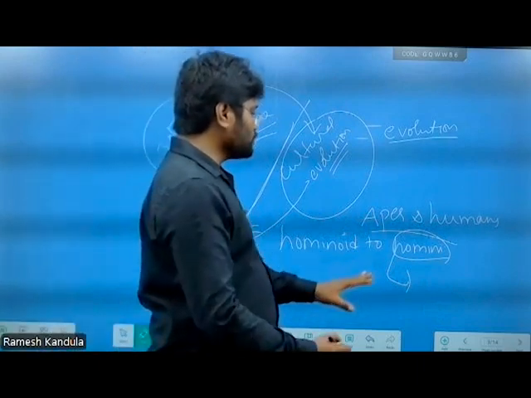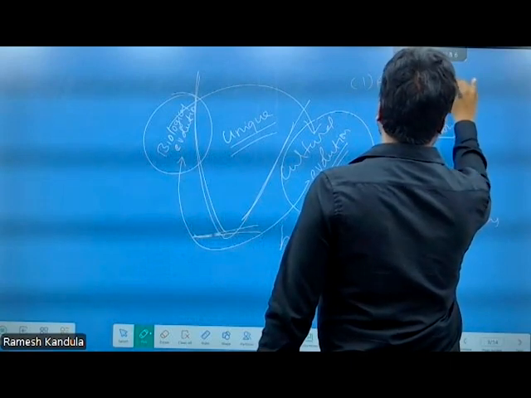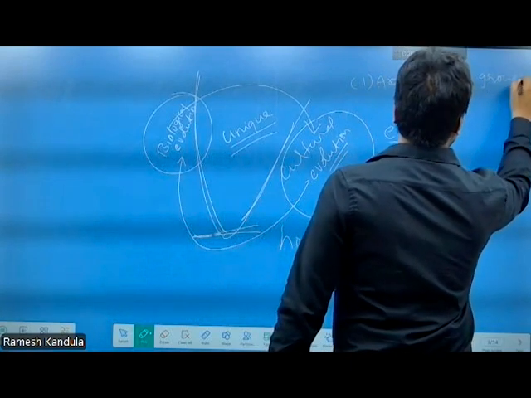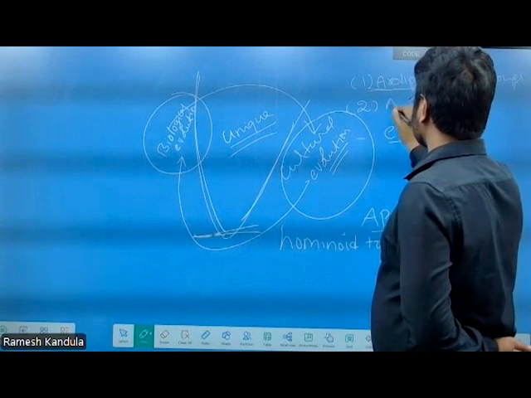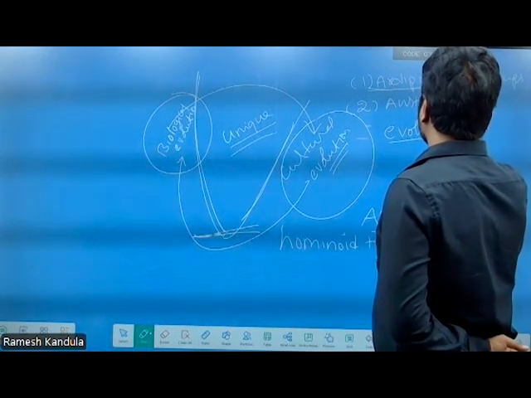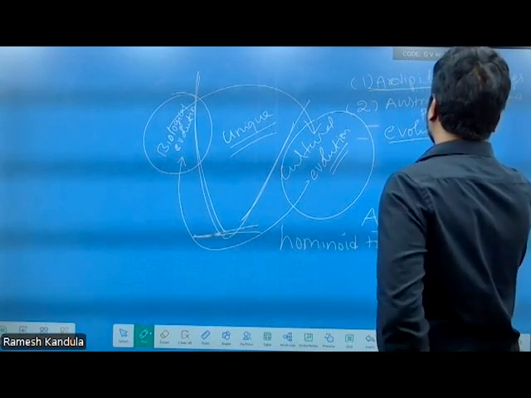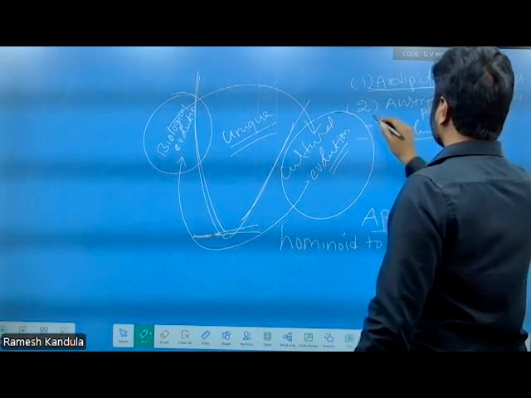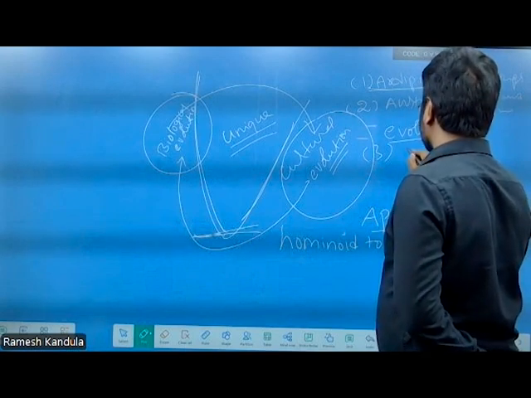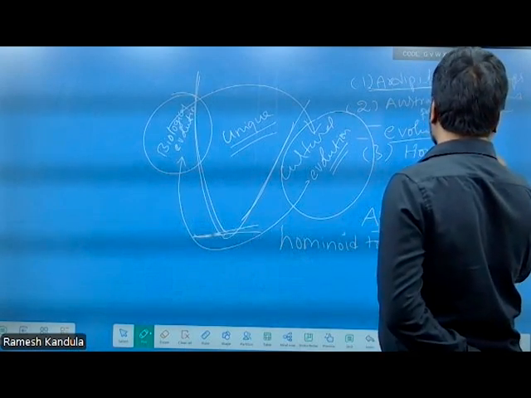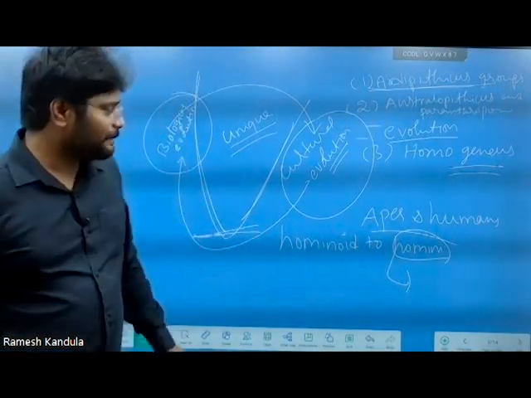What are they? Including the Ardipithecus group, the genus of Ardipithecus. Later on, from this genus, Australopithecines, that is Australopithecus and Paranthropus. From these, there existed a further genus called Homo genus.